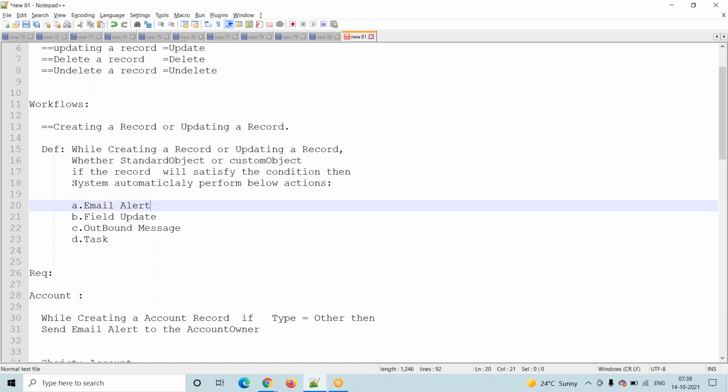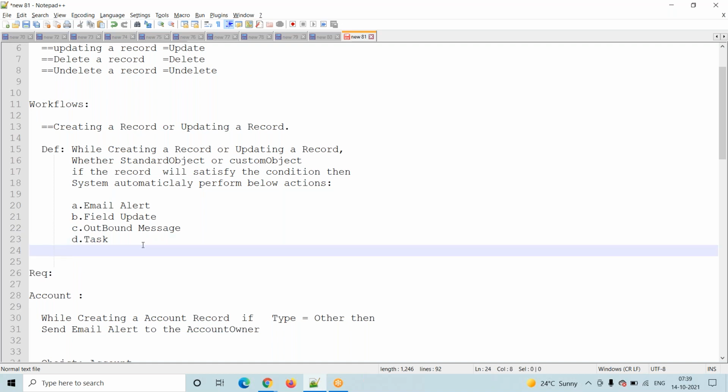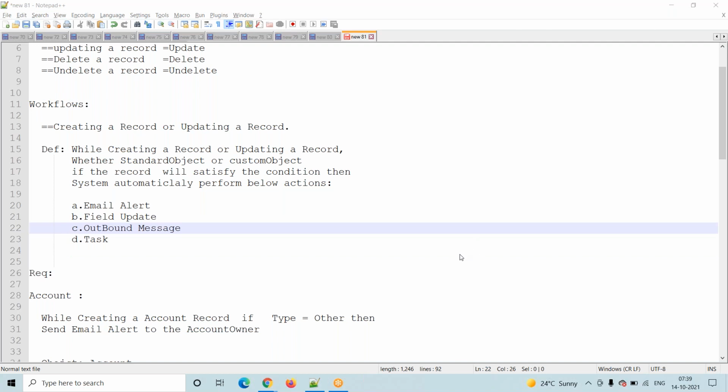Then what are we expecting from the system? We're expecting an email alert. Email alert we'll discuss in the next session. Also we will discuss one more email alert. Another action is field update, another is outbound message, and another is task. So finally, the definition of workflows is: while creating or updating a record, whether it is a standard object or custom object, if that record satisfies the condition, the system automatically performs four actions: email alert, field update, outbound message, and task. This we will discuss in the next session. This is for today. If you have any questions, we'll go one by one.